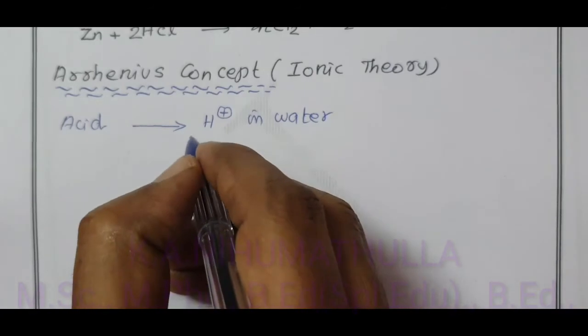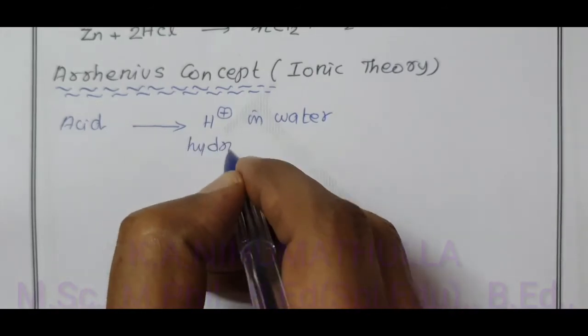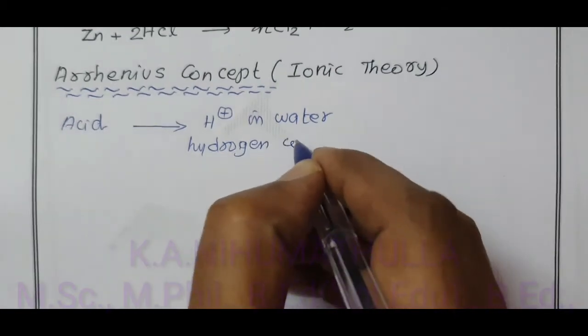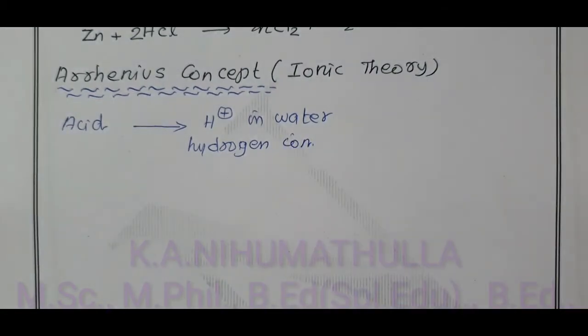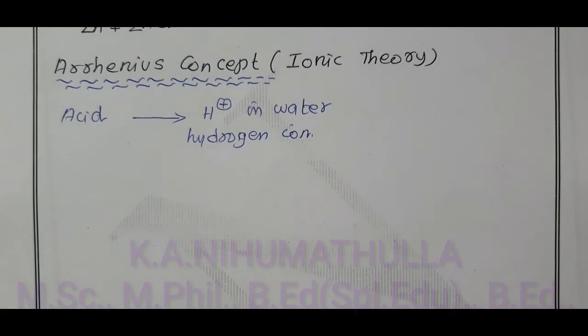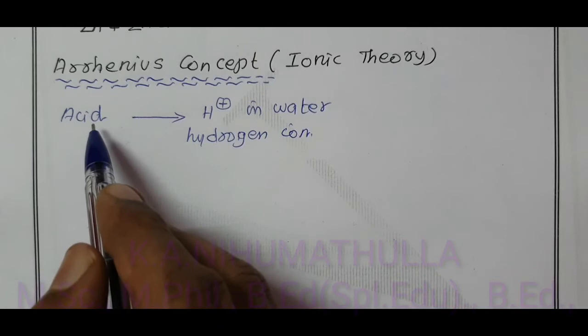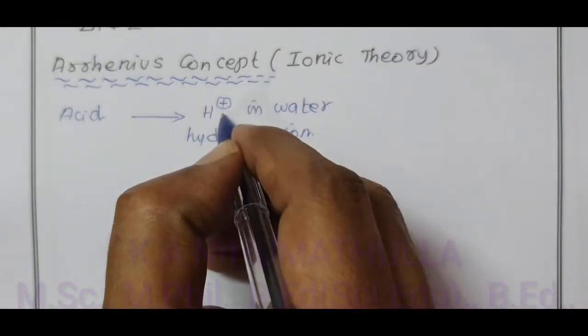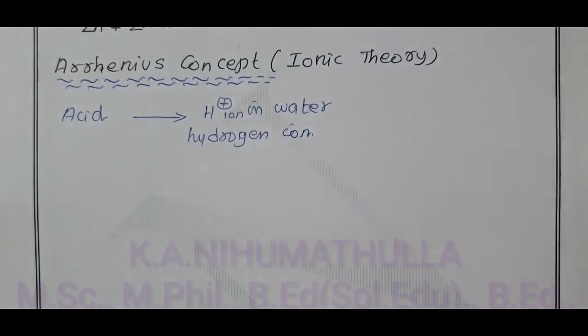H plus is called hydrogen ion. After 2 minutes, I will tell one more ion, the hydronium ion. So, according to Arrhenius, an acid is one which dissociates to give H plus ion in water.